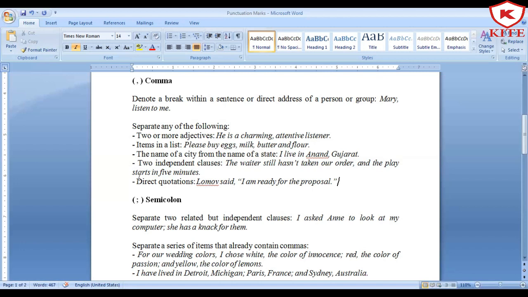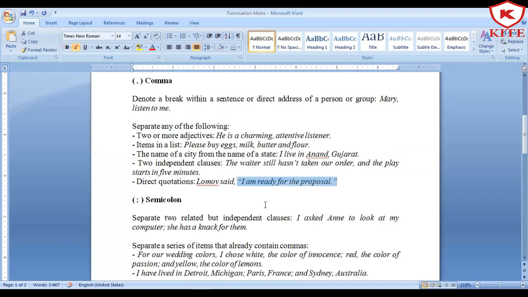Okay, next is direct quotations. This you know very well that whenever we want to write a direct speech, you might have learned direct and indirect speech in your studies in the previous years. So when direct and indirect speech is joined, or when you want to show some kind of quotation, like for example, Lomo said. Now what did he say? It's given in inverted commas.